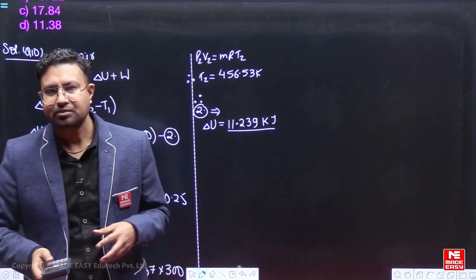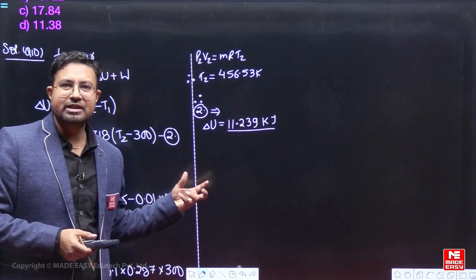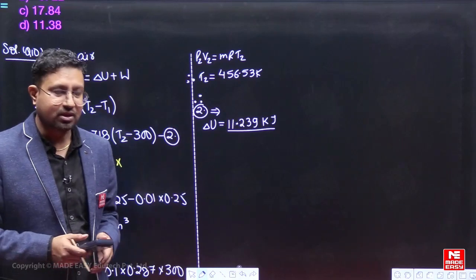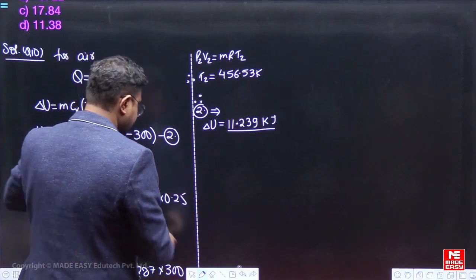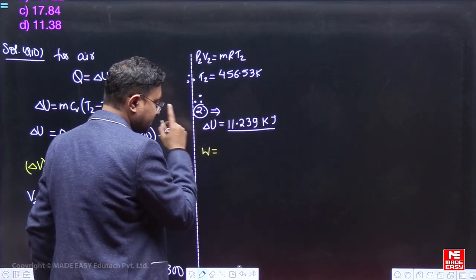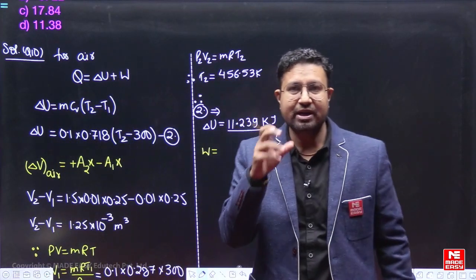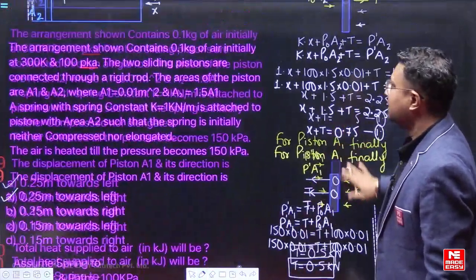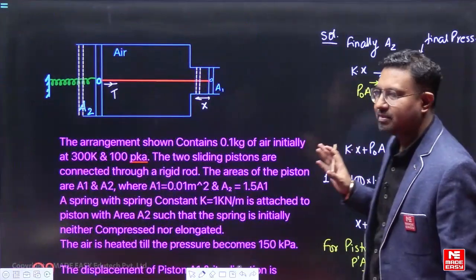Now the internal energy change value we have found out, but for finding out the heat supplied we should also know the work. So for finding out the work W, the work done by the air. Now this is going to be interesting here. See how to find out the work done by the air.